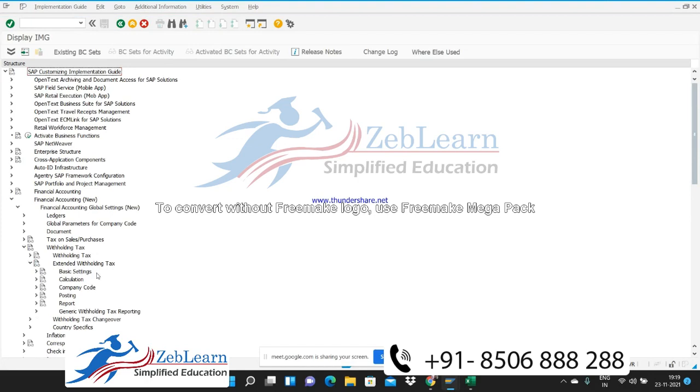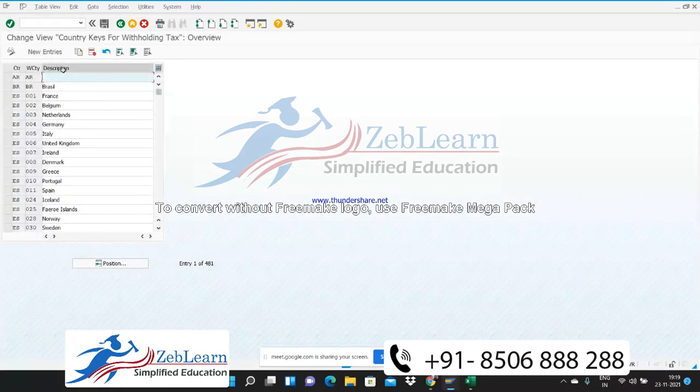And under extended withholding tax, you are having option basic setting, and in basic setting you could have option check withholding tax countries. Okay, here you can check or you can define. So this is the option where you can define your country first.